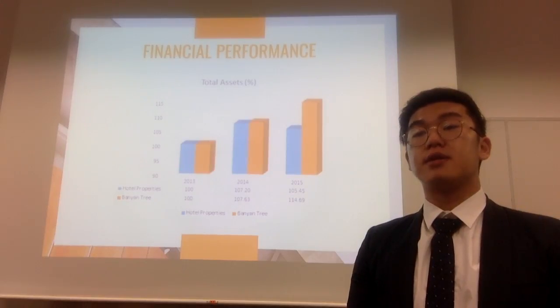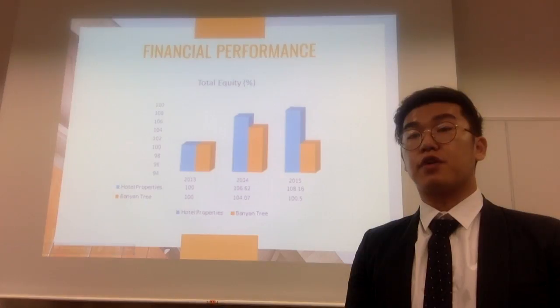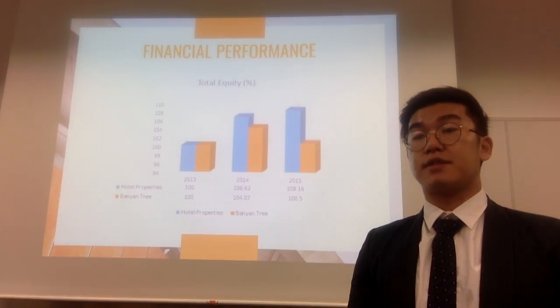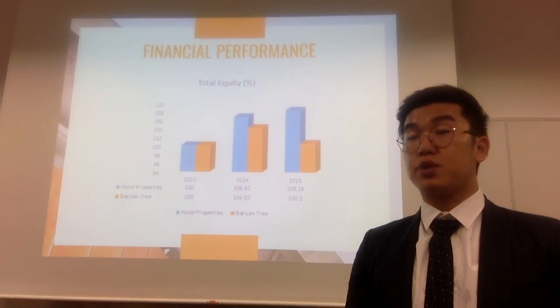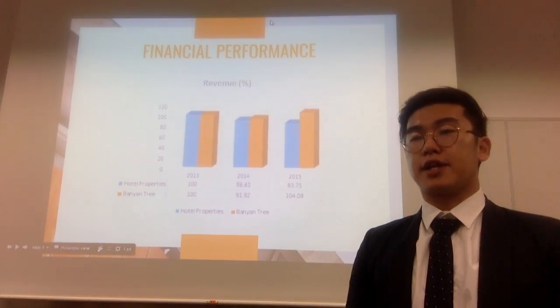Secondly, for liabilities, both companies see an increasing trend. Banyan Tree having a larger increase would mean they have more debts to pay off. Thirdly, for equity, the increasing trend for Hotel Properties was due to more investors investing in the company, whereas for Banyan Tree, the decrease in 2015 was due to the bomb blast, which caused the investors to pull out from their company. Next would be revenue.